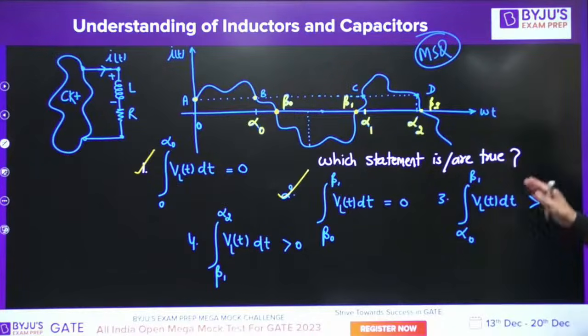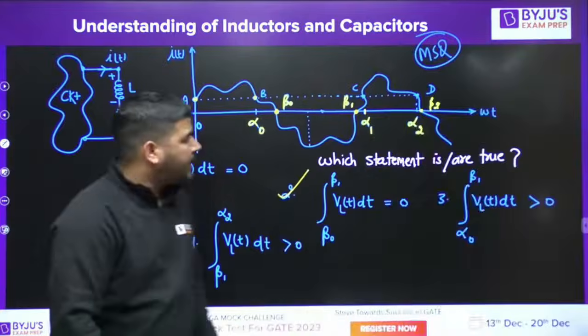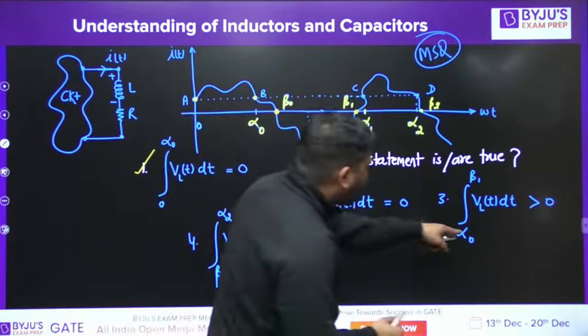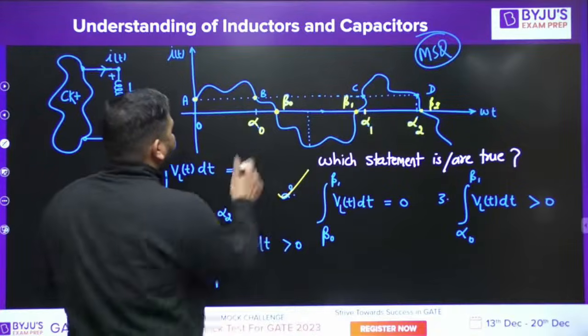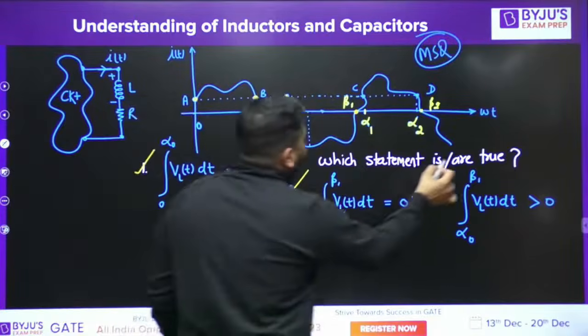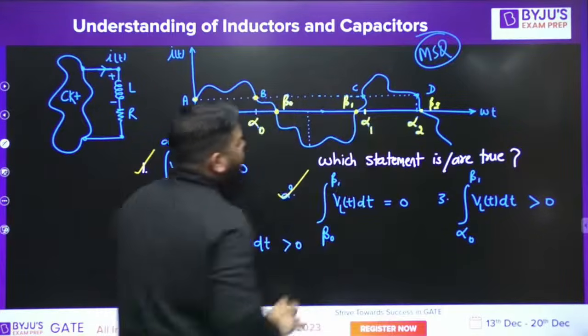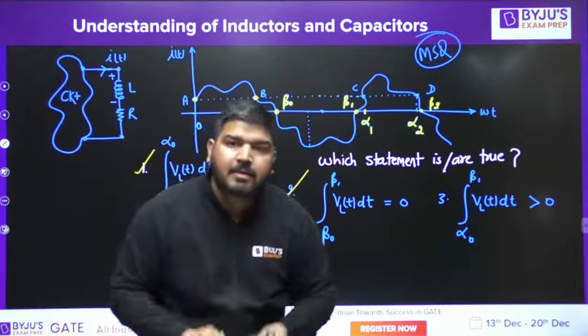Now, let's come to statement number 3. At alpha naught, the current is positive, and at beta 1, the current is 0. It means the current has decreased.